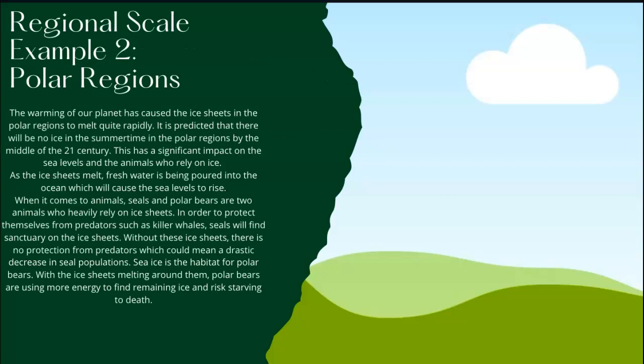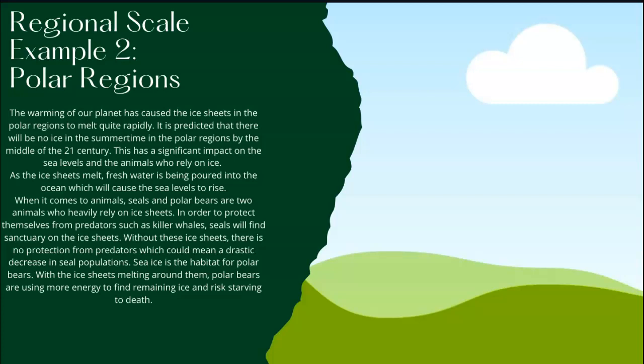Regional scale example 2, polar regions. The warming of our planet has caused the ice sheets in the polar regions to melt quite rapidly. It is predicted that there will be no ice in the summertime in the polar regions by the middle of the 21st century. This has a significant impact on the sea levels and the animals who rely on ice. As the ice sheets melt, fresh water is being poured into the ocean, which will cause the sea levels to rise.